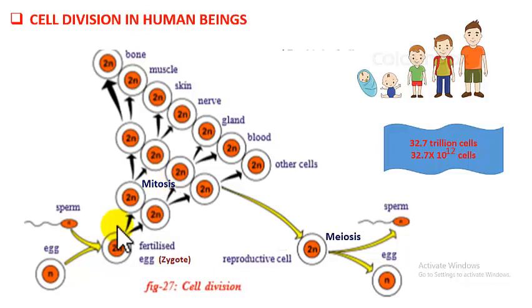In mitosis, the mother cell which is going to divide, divides into two daughter cells, and in the daughter cells the number of chromosomes is equal to the mother cell. See here, if you consider this zygote as mother cell, it is having 2n. 2n means two sets of chromosomes. Two sets means here 23 plus 23. That is 46 chromosomes, because this is human zygote. It is having 46 chromosomes. So where from these 46 chromosomes are obtained? 23 from sperm and 23 from egg.